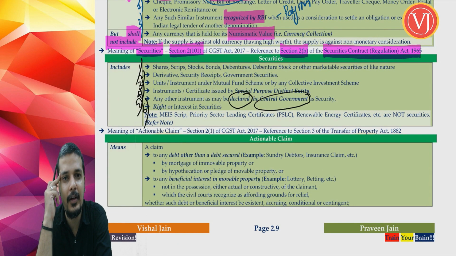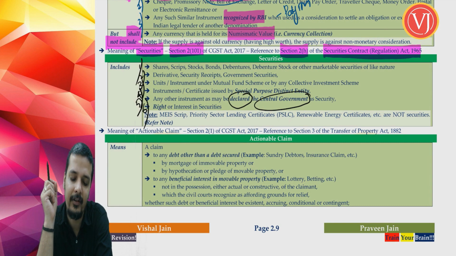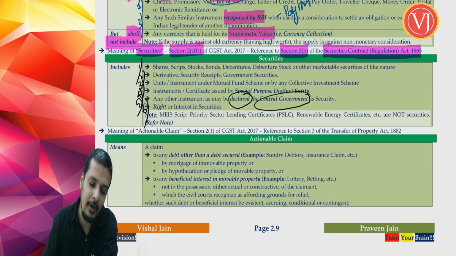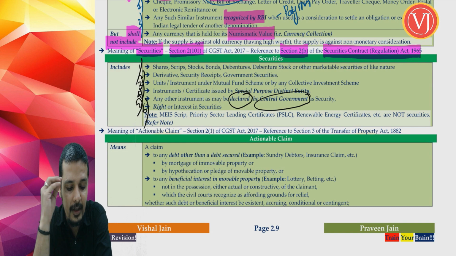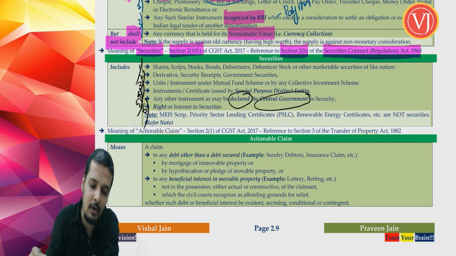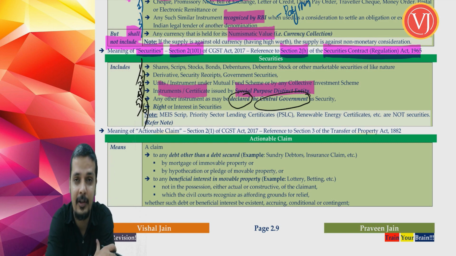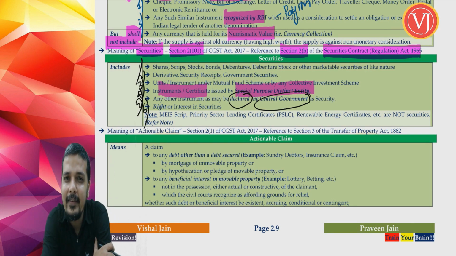If you see the first part of the definition of securities, shares, scrips, bonds, debentures, there priority sector lending certificate is not covered. Point number 2, derivatives, security receipts, government securities, even there it is not covered. Third point, units or instruments of mutual funds. No, even there it is not covered. Point number 4, instruments or certificate issued by special purpose distinct entity. Are they certificates? Yes, but are they given by special purpose distinct entity? No.